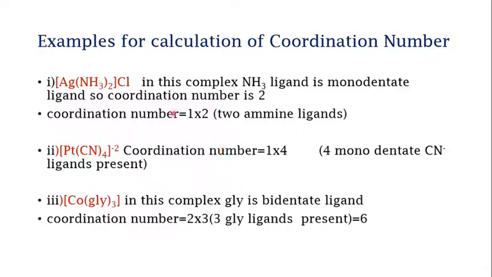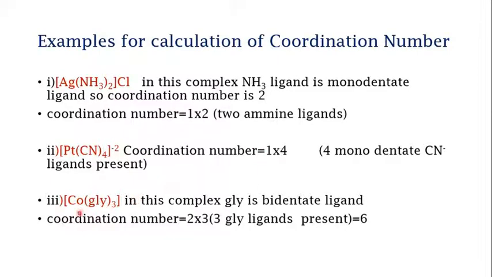So the coordination number is calculated as 1 into 2, because there are two ammonia molecules as ligands. So the coordination number will be 2. Suppose consider this example, [Pt(CN)4]2-. CN is a monodentate ligand. How many monodentate ligands are present? There are 4 monodentate ligands present. So the coordination number will be 1 into 4.